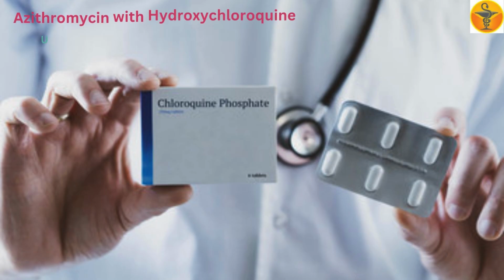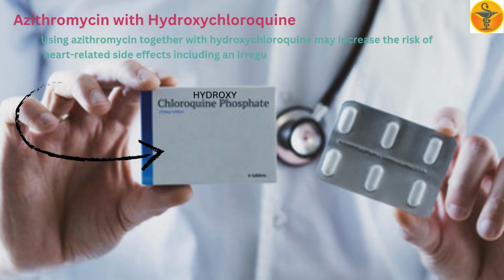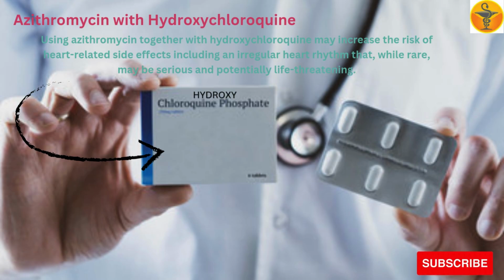Major drug interaction, azithromycin with hydroxychloroquine. Using azithromycin together with hydroxychloroquine may increase the risk of heart-related side effects including an irregular heart rhythm that, while rare, may be serious and potentially life-threatening.